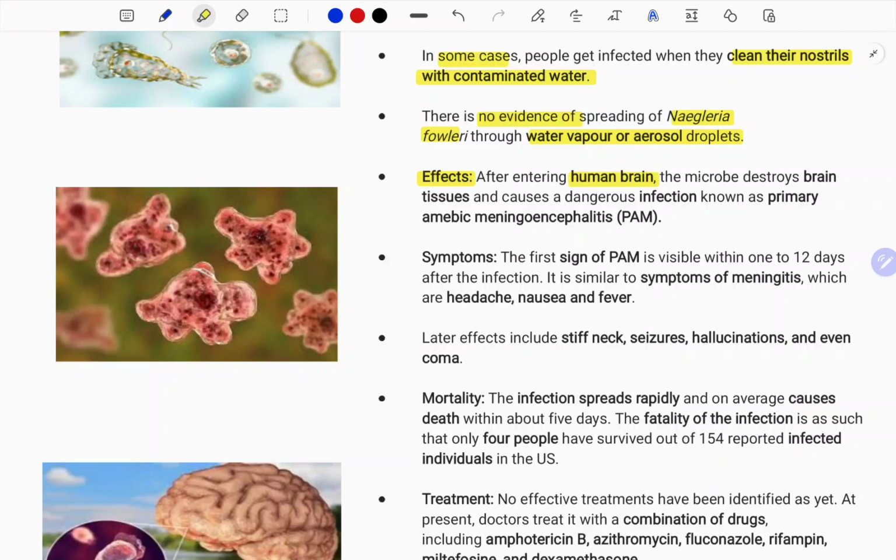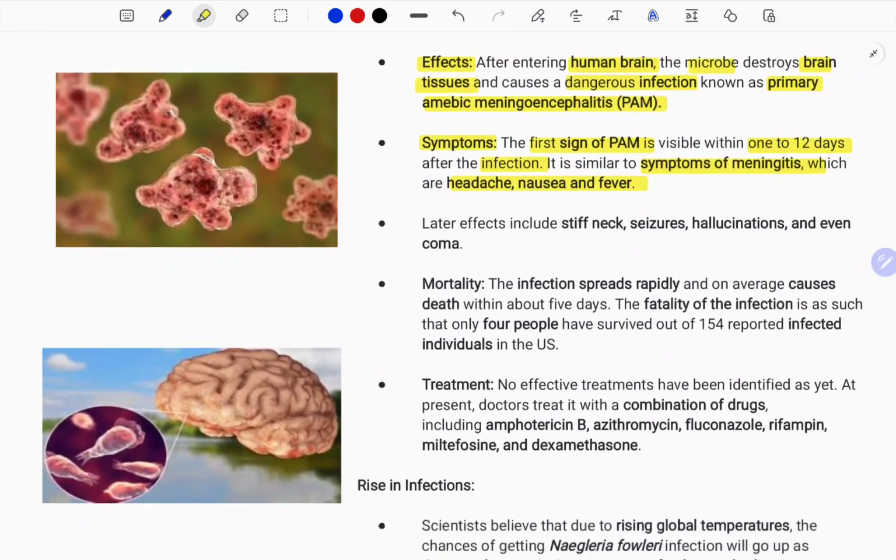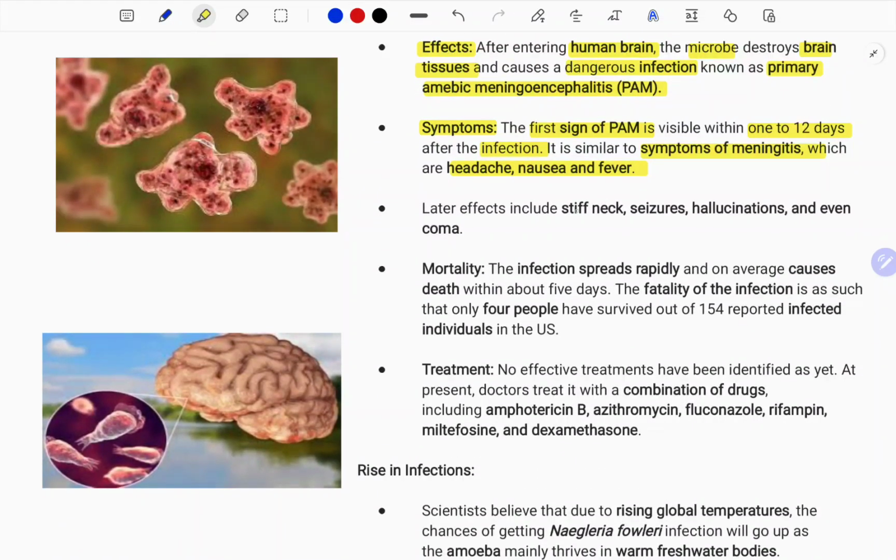After entering the human brain, this microbe destroys the brain tissue and causes a dangerous infection known as primary amoebic meningoencephalitis, also called PAM. The first signs of PAM become visible within 1 to 12 days after infection. The symptoms of this meningitis are headache, nausea and fever, and later it progresses to a stiff neck, seizures, hallucinations and even coma.